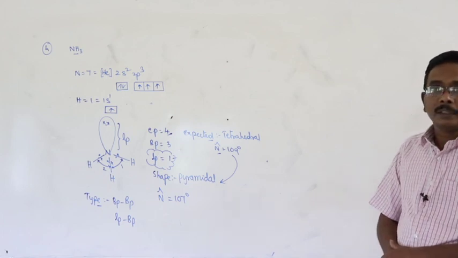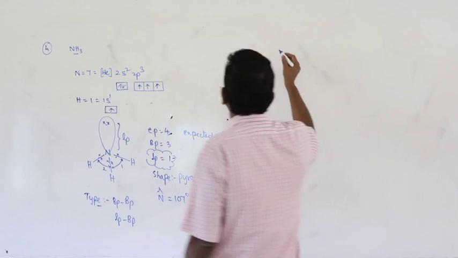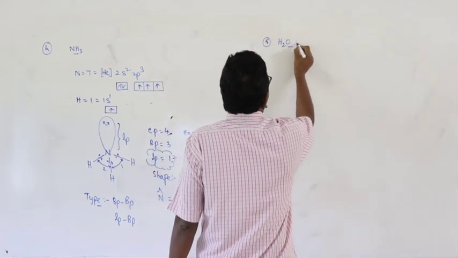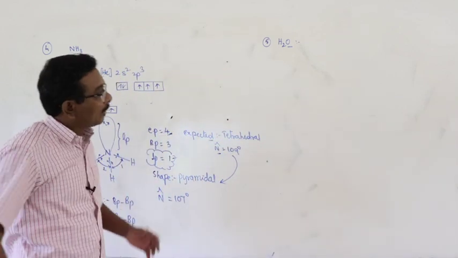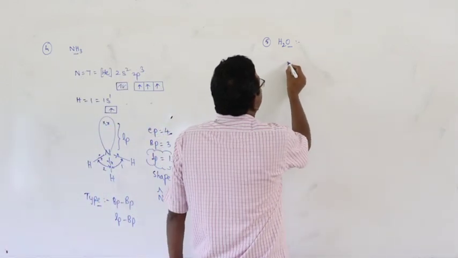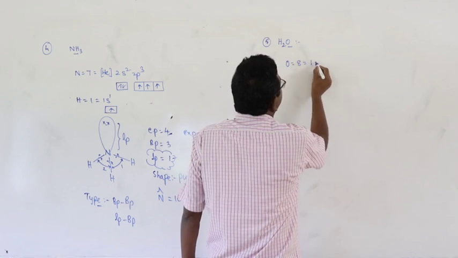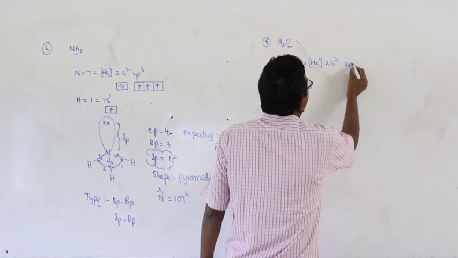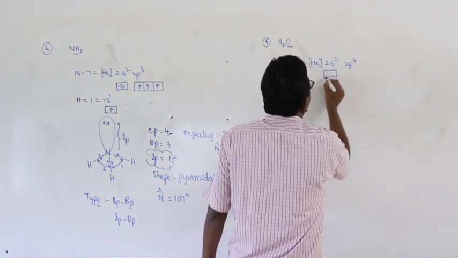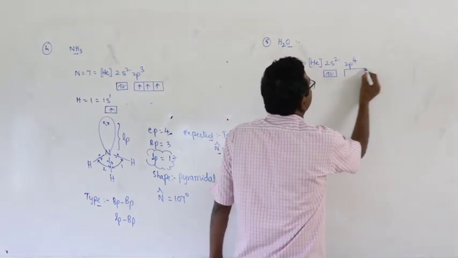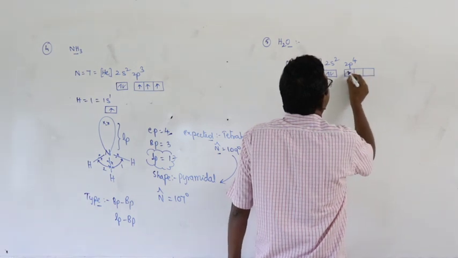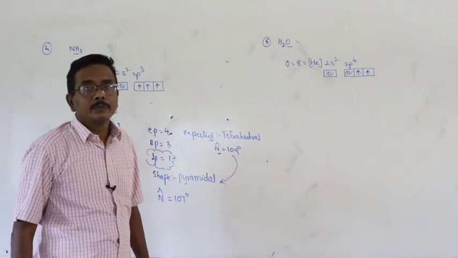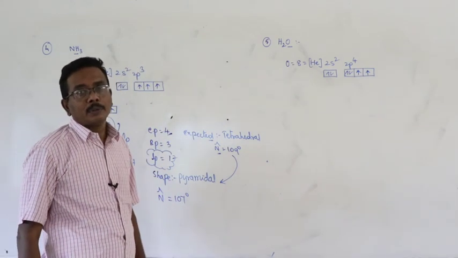Okay, now, right? Next, another important one, water. You can easily explain. The electronic configuration of the central atom is 2s2 2p4.